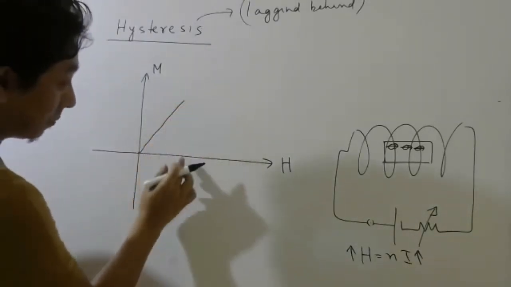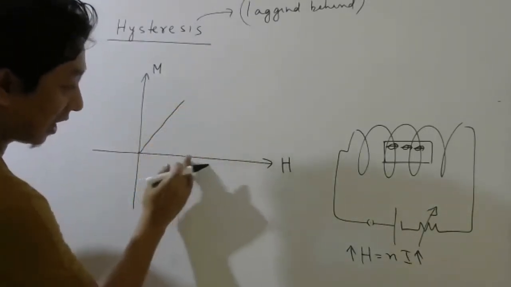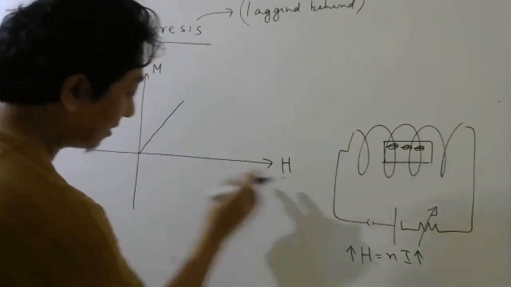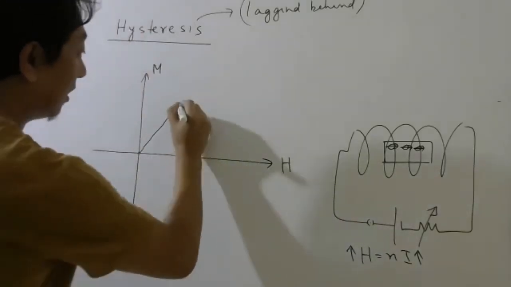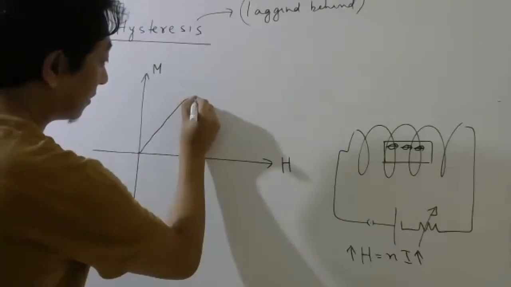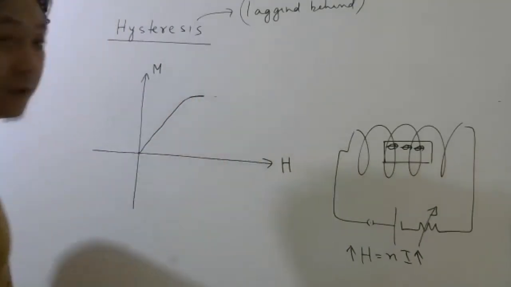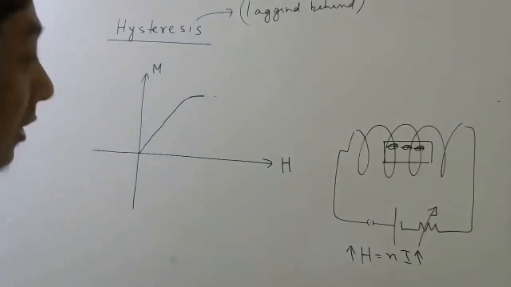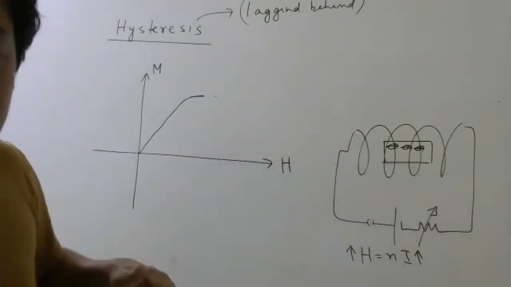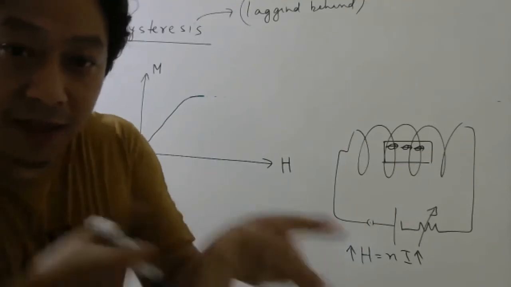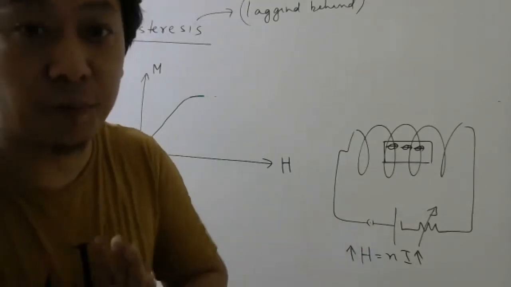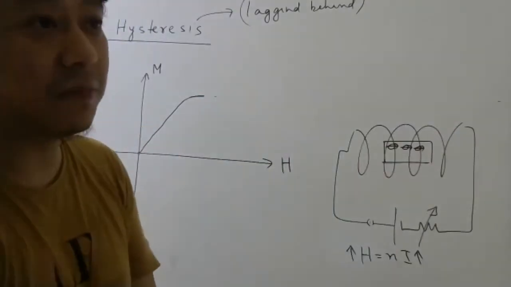After your magnetic intensity has reached some value, this graph will go like this. It will become flat. Can you think why it became flat like this? The reason is now the army has used all its strength to make all the people see in the same direction.